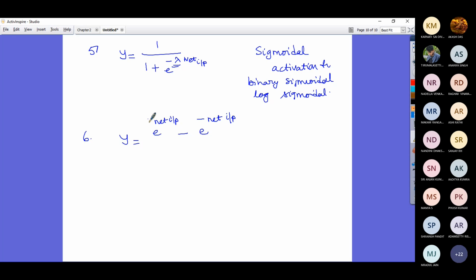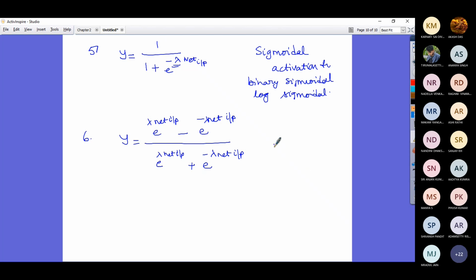Of course, you have to add lambda here: y is equal to e power lambda net input minus e power minus lambda net input, divided by e power lambda net input plus e power minus lambda net input.